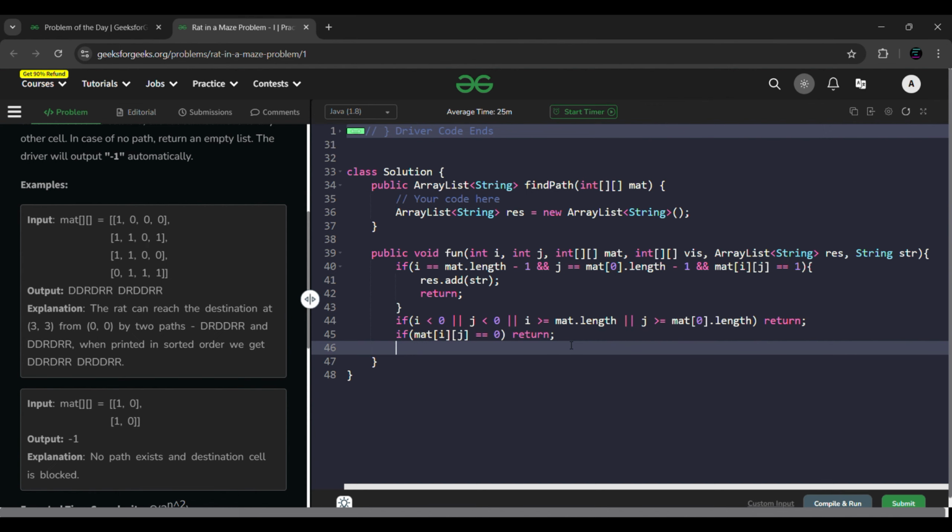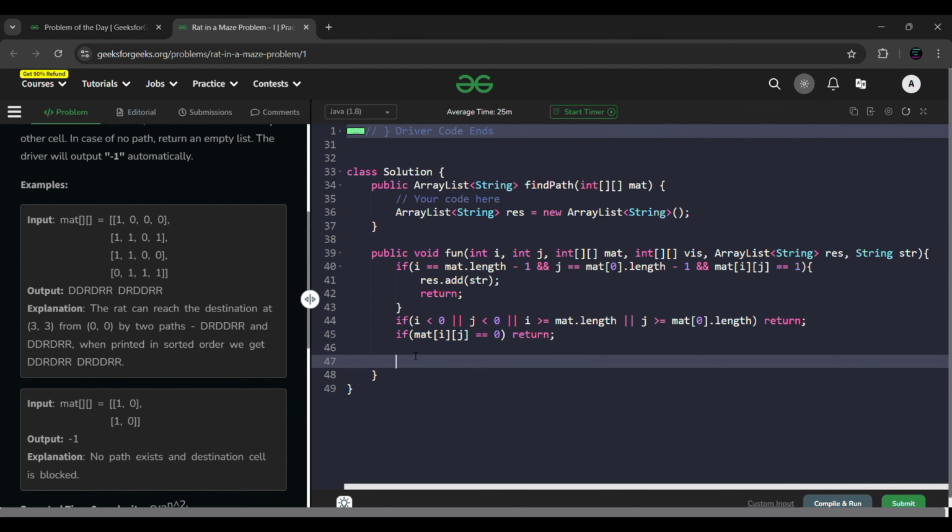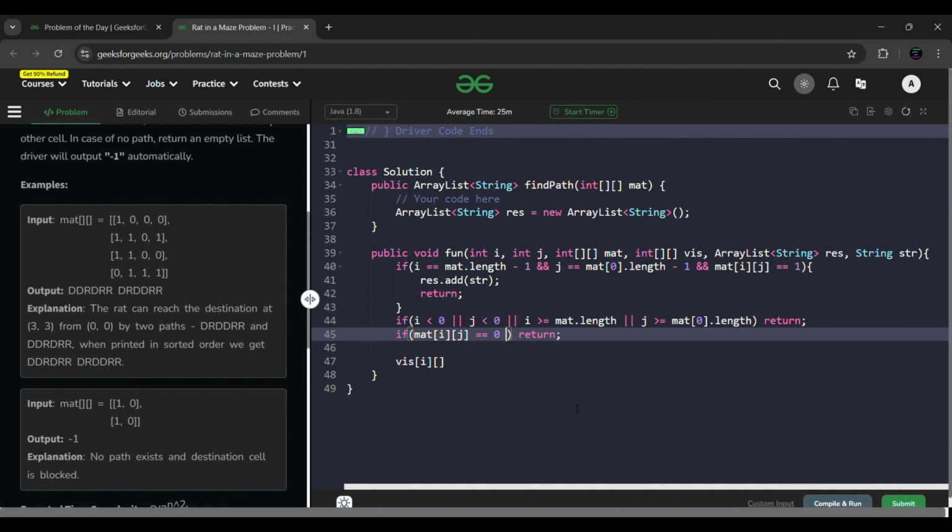Now, after that, along with this, as I said, we are going to visit each and every ij. We are visiting every value here. So for that, we'll write a condition. Before that, if it is not visited, then only we can visit the stuff, or else we will mention another condition here. If visited of ij is equals to 1, if it is visited, then also return back.